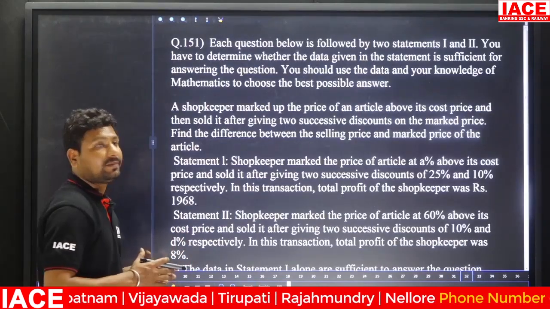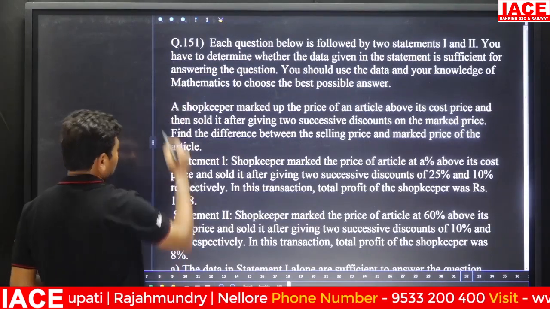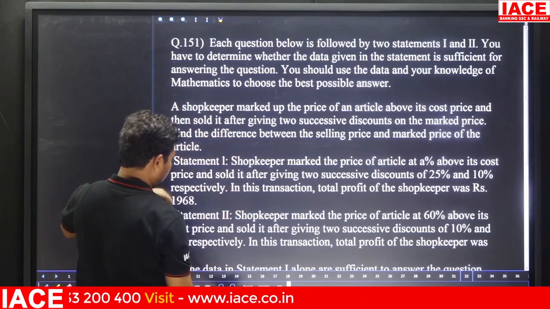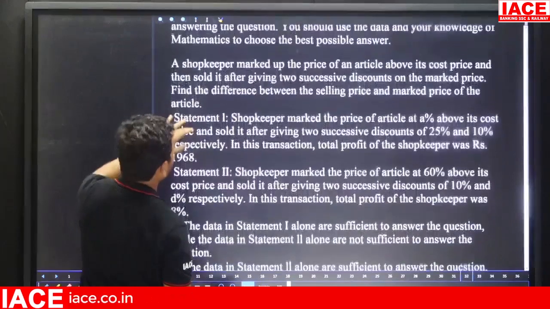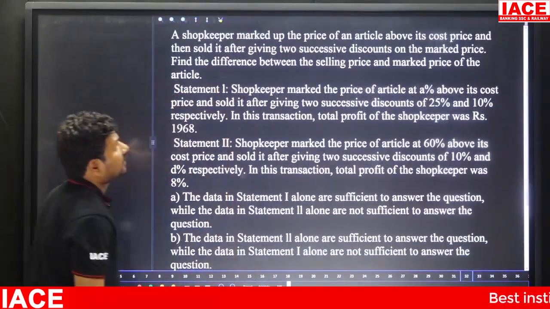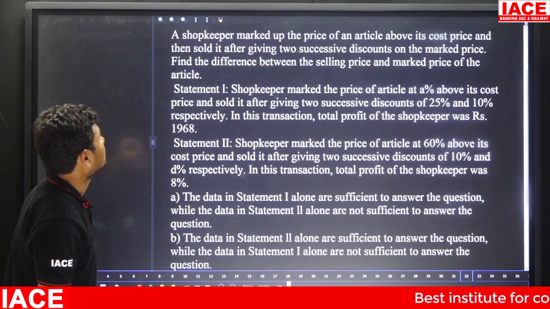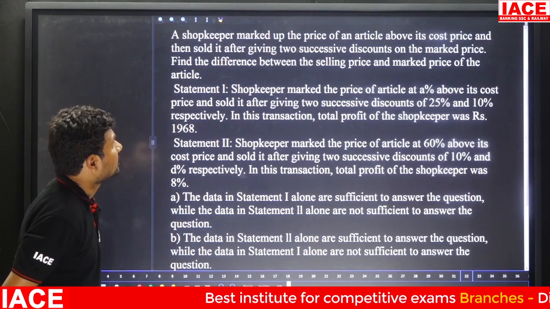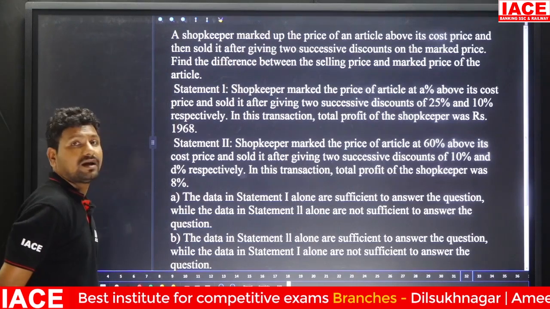Next we have a statement based question. Here the question is basically: the shopkeeper marked up the price of an article above its cost price and then sold it after giving 2 successive discounts on the market price. Find the difference between the selling price and market price of the article.